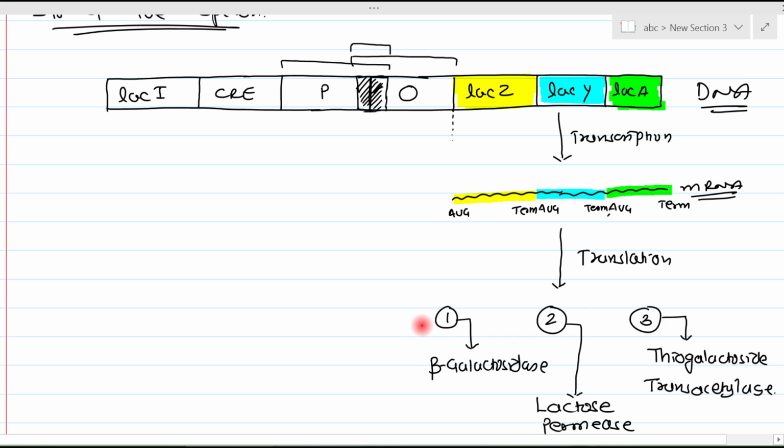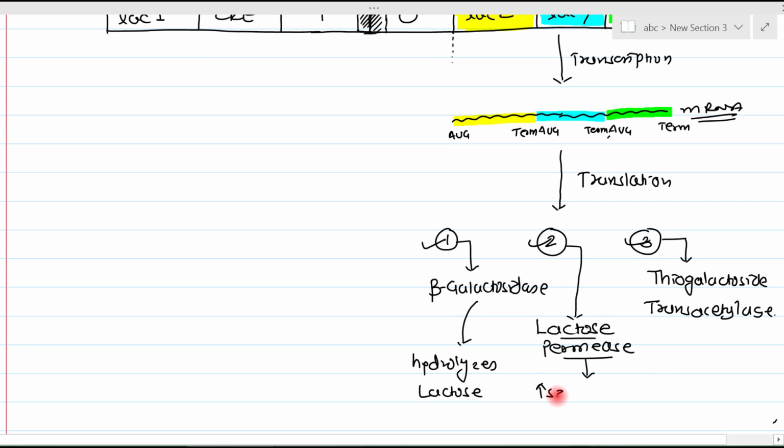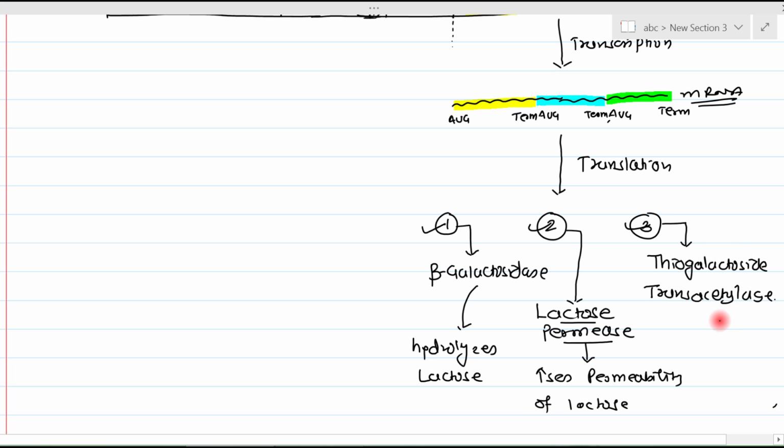Thiogalactoside transacetylase. So, these 3 proteins are synthesized from lacZ, lacY, and lacA. Now, what are the functions of these proteins? Beta galactosidase hydrolyzes lactose. Lactose permease, as its name suggests, increases the permeability of lactose to the E. coli cell membrane. And thiogalactoside transacetylase, its function is not known.